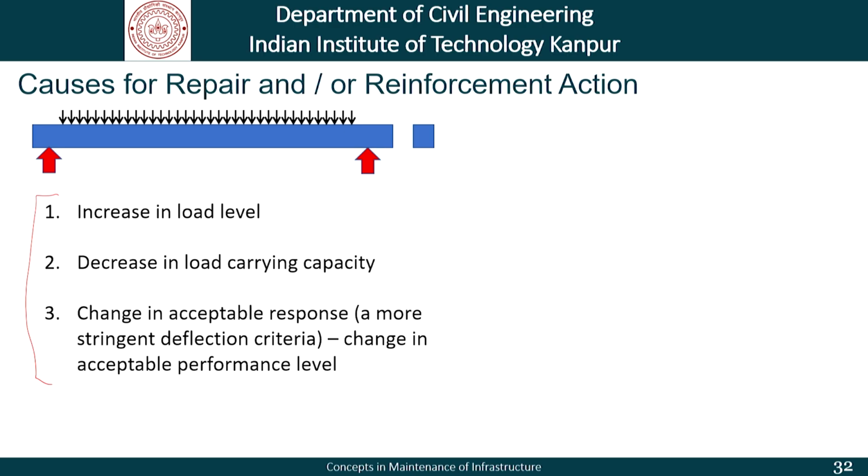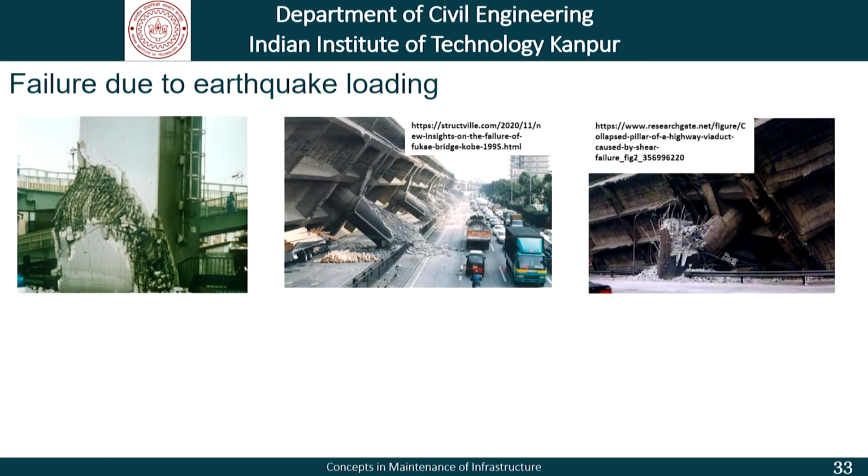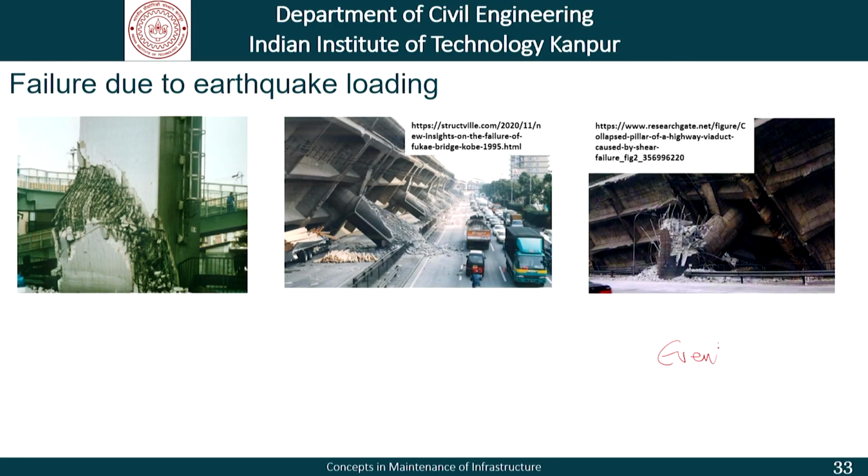Now, so far we have talked about gradual changes in our system. Before we conclude the discussion today, I would like to add a disclaimer to our discussion so far. We had alluded to events, post-event inspection. Now, what is an event? One event that we can talk about is an earthquake.